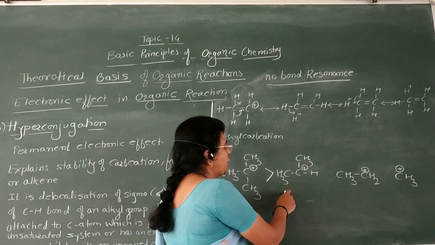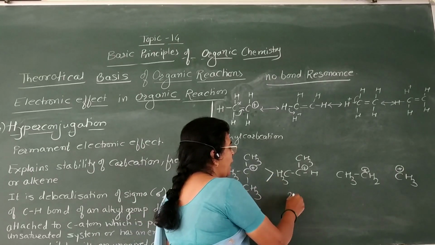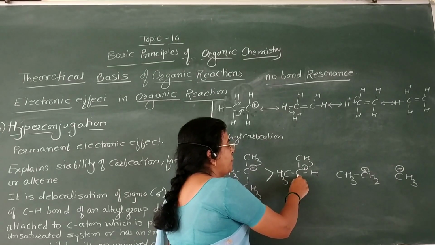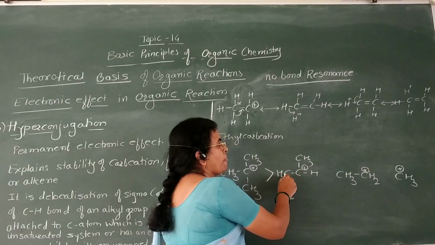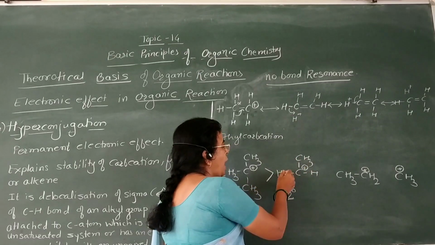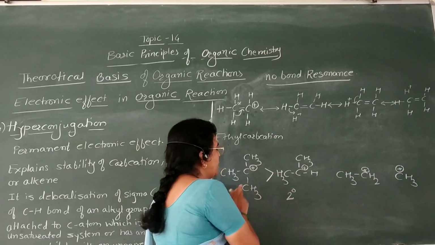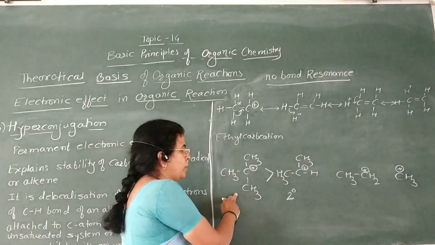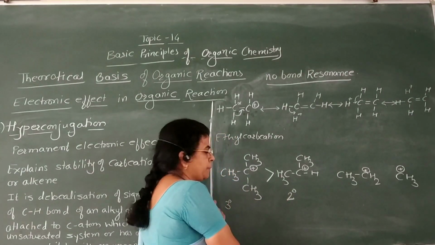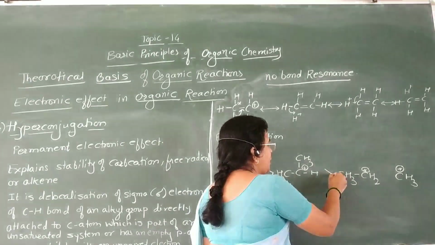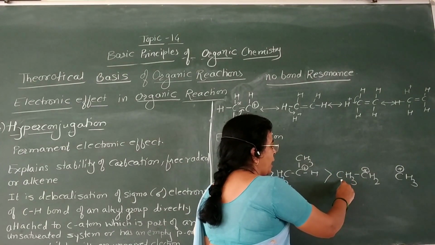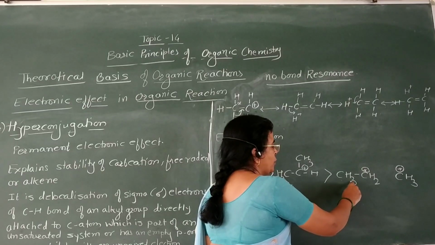In a secondary carbocation, the positively charged carbon atom is stabilized by 2 alpha carbon atoms and 6 alpha hydrogen atoms, which are fewer than in the tertiary carbocation, and therefore it is less stable than the tertiary carbocation. In a primary carbocation, there is only 1 alpha carbon atom and 3 alpha hydrogen atoms.